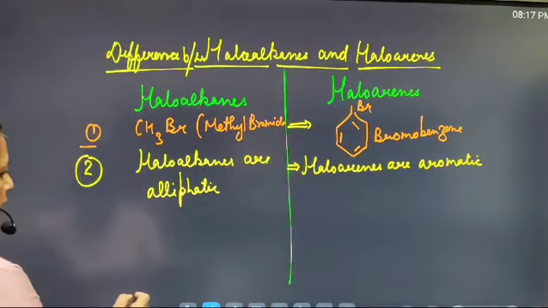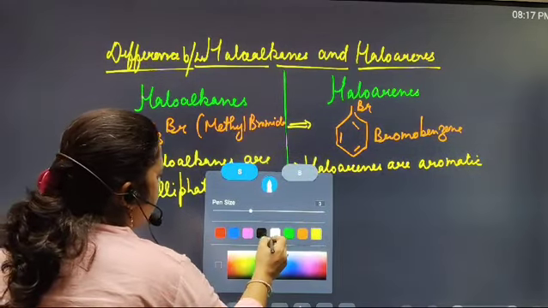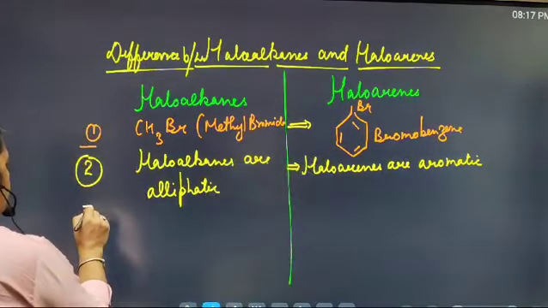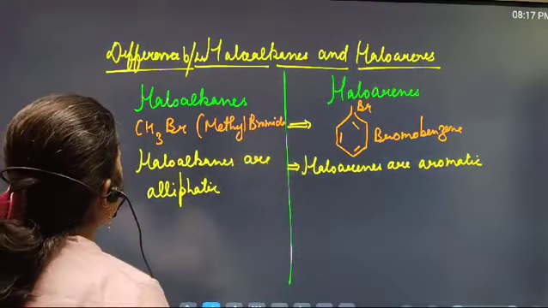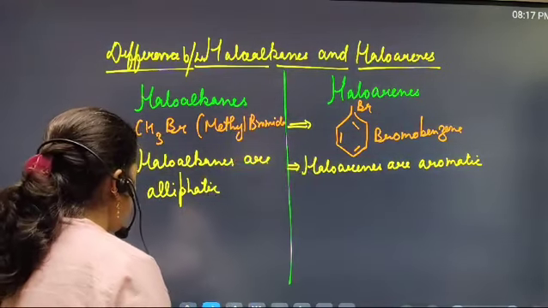Now we shift to the third difference between the haloalkanes and the haloarenes.